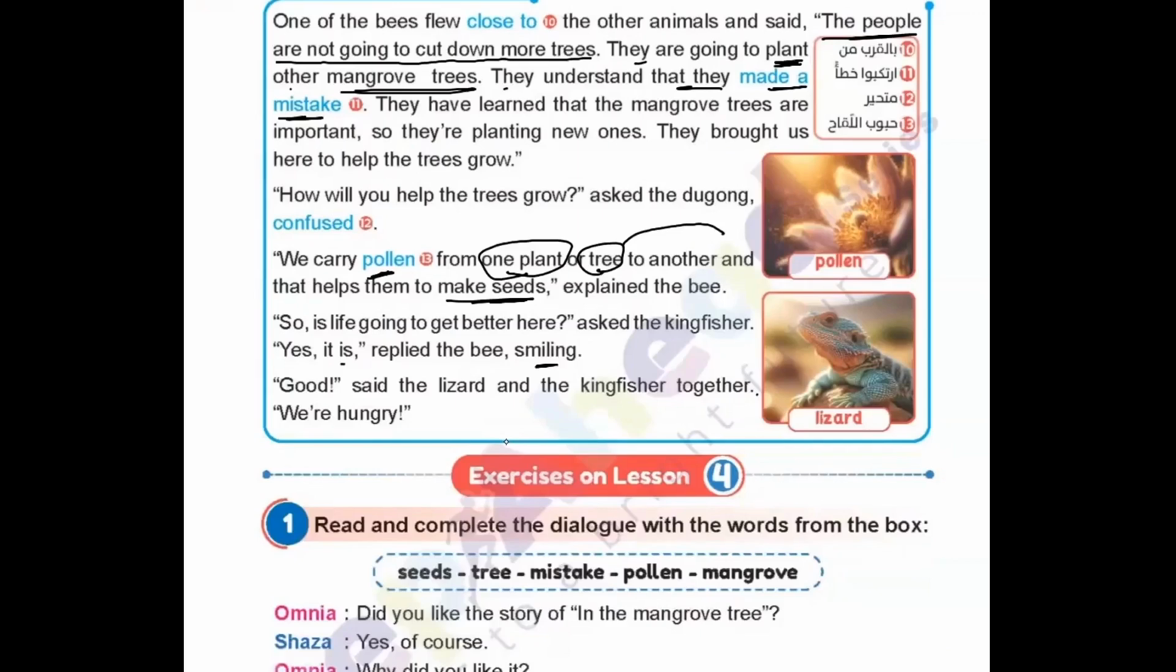So in this part we can finish the story. I think the important part we have to learn here is to know that nature is very important. Nature, طبيعة, is very, very important. So we would like to save it as much as we can. I would like to say here we finished lesson 4.